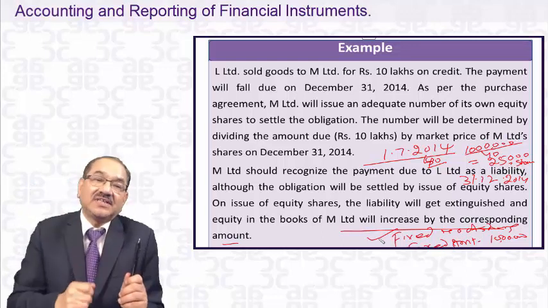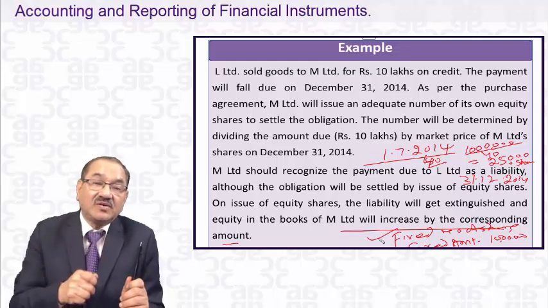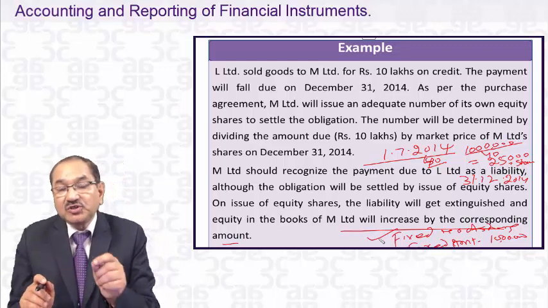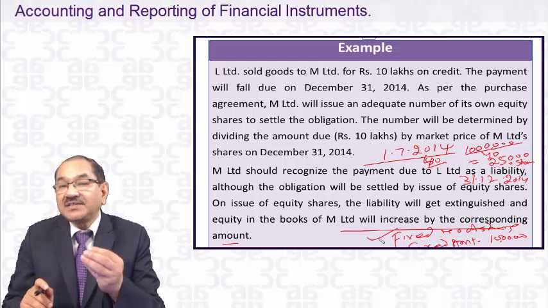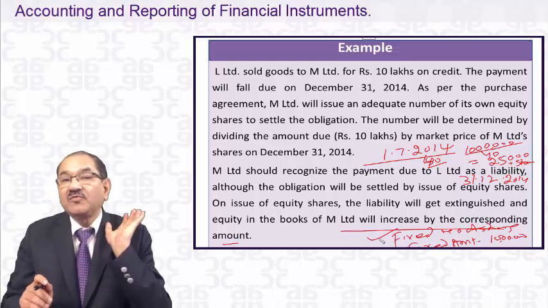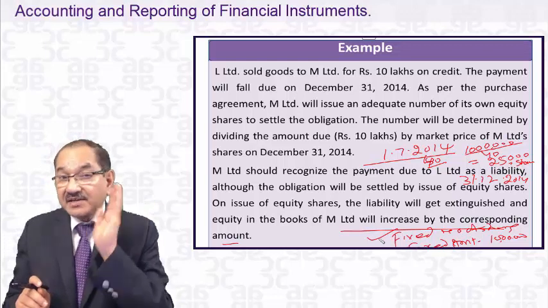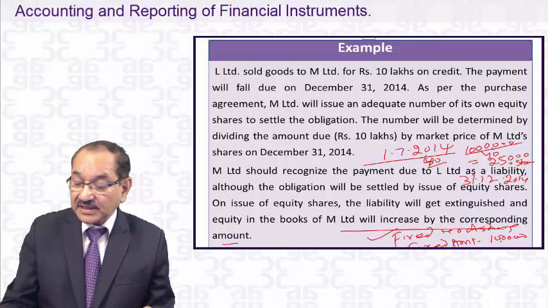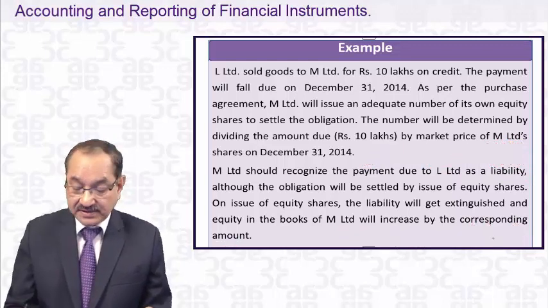He got 15 lakhs on that date. He is participating in the equity now, the residual. And therefore, M Limited will show it as equity. For M Limited, it is nothing but the advance application money received on 1/7/2014. So that will make a difference, and that is why we say that there is a difference between equity and liability.